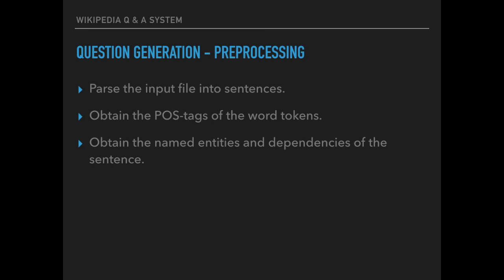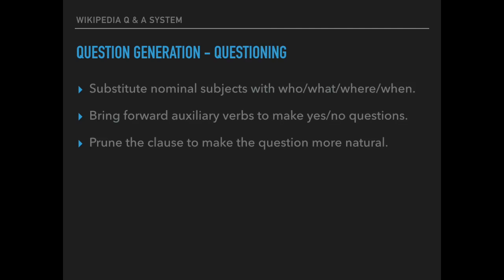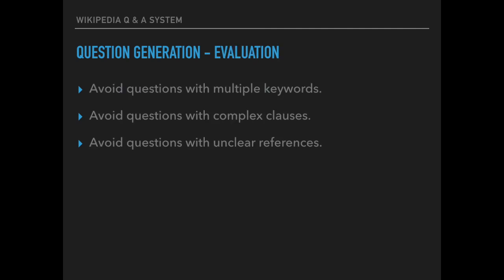Here are the details of our implementation for question generation. We parse the input file into sentences and obtain the POS tags of the word tokens. We also obtain the named entities and dependency structure of the sentence. Then we substituted nominal subjects with who, what, where, when, according to the entity tag of the noun. We also brought forward auxiliary verbs and negated randomly to generate yes or no questions. We further pruned the clause to make the question simpler in terms of structure and make it more natural.